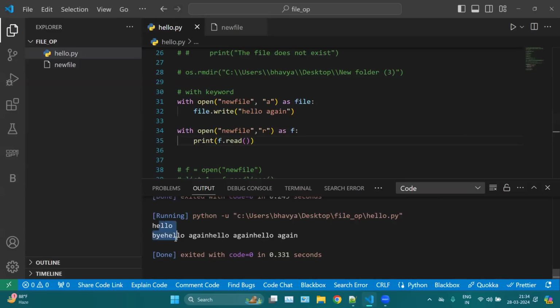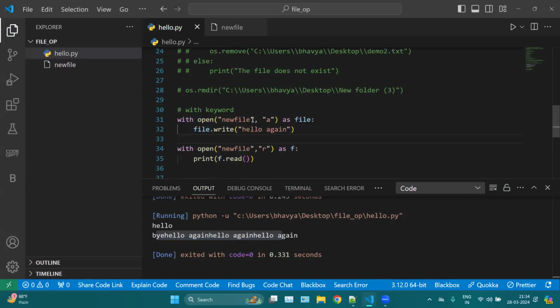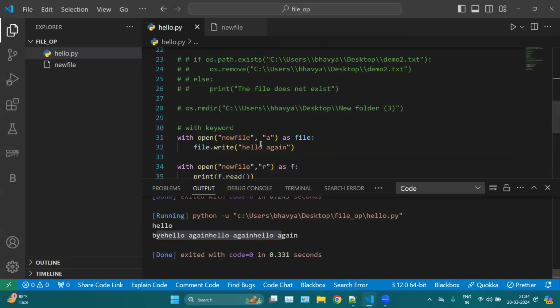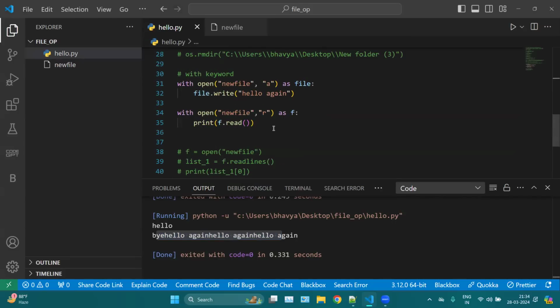Okay, so why is there hello again three times? Because we have executed this code three times. You can use this syntax, or you can use the other syntax. These are the same. You can read your file, you can close it, but here you don't need to close your file again and again. You can simply open your file and perform your operation. That's it. So the with keyword will automatically save and close your file.